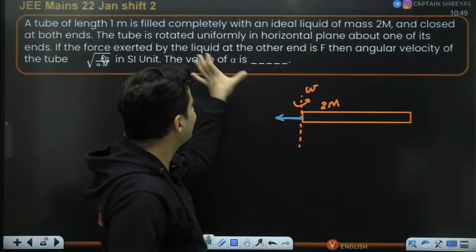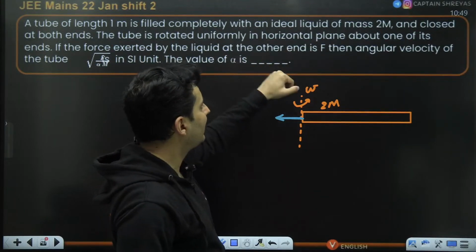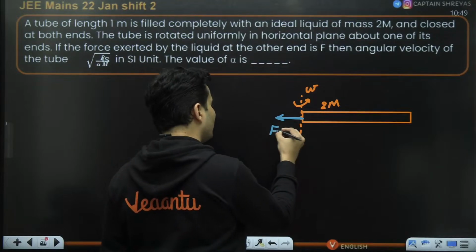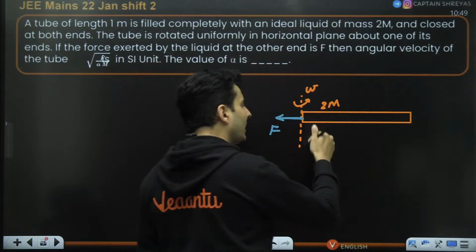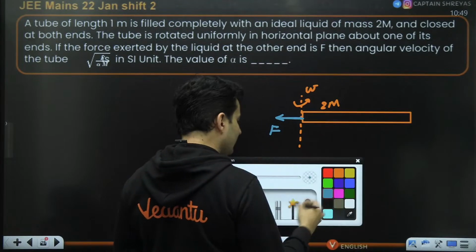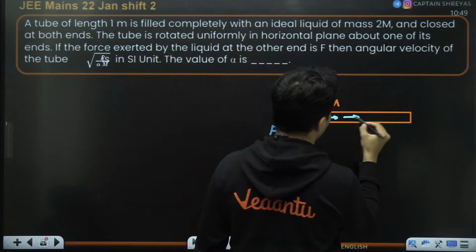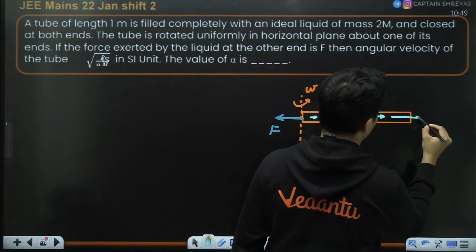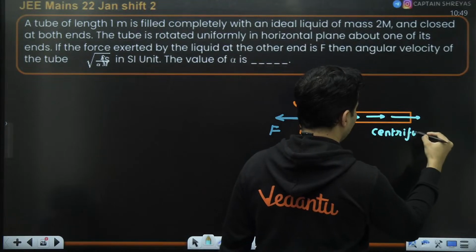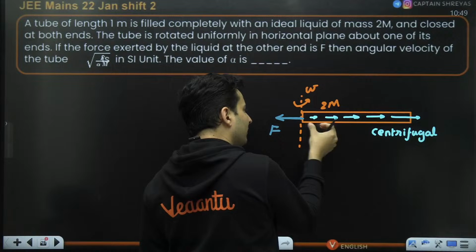So the force by the liquid at the other end, if it is F, you have to pull that particular liquid with some particular force, or else it will fly off. And all these forces are balancing this particular force F. There is centrifugal force here, here, here, more force here. All these centrifugal forces are to be balanced by a force like this.